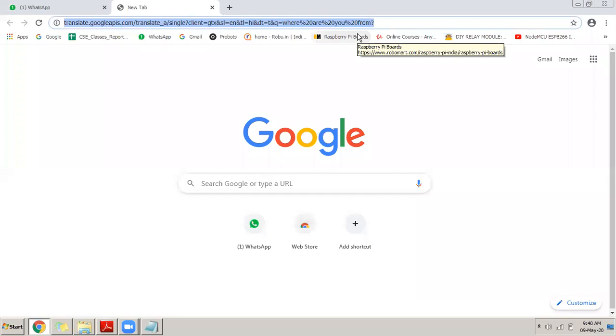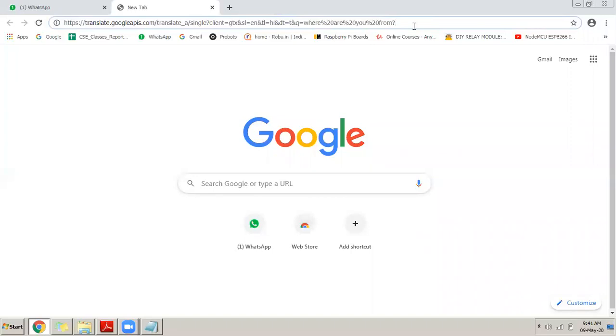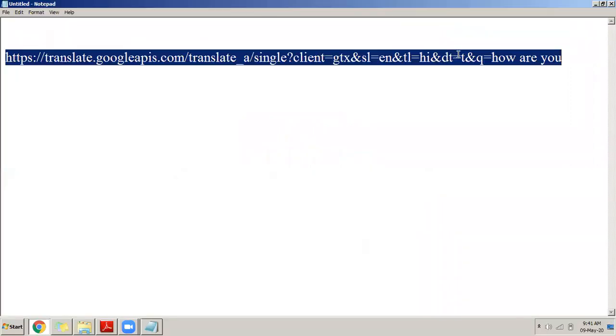It will be written in English script only. It will give you back the translation in that language, written in English, so that you can read it easily because you know how to read English. Is it not? This is only to show you one example of a web service live.